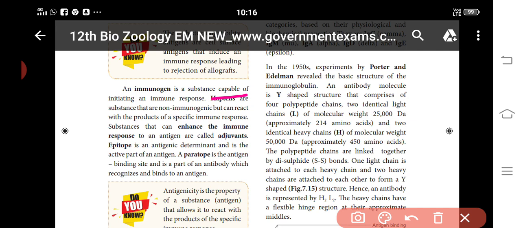Why is this called an adjuvant? Because it can enhance the immune response. Then there are two types of determinants, epitope and paratope. Epitope is the antigenic determinant, which is the active site of the antigen. Antigens have these two parts, epitope and paratope. So the epitope is the active part of the antigen. The paratope is the part of the antibody which recognizes it.